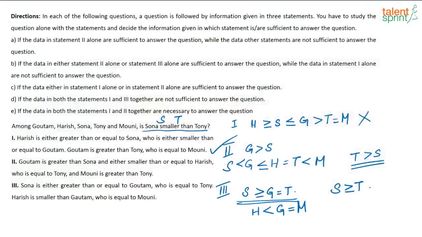See, what is the question? The question is, is Sona smaller than Tony, correct? So you are getting an answer to that, either a yes or a no. So what will be your answer here? Either using statement 2, you can arrive at the answer, or using statement 3, you can arrive at the answer. So your answer will be either 2 or 3 alone is sufficient to arrive at the answer. That is option B, correct? If data in either statement 2 alone or statement 3 alone is sufficient. Option B.